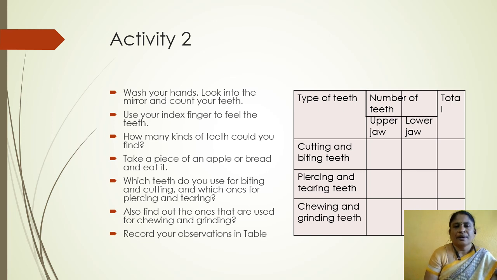Here is the table, children. Type of teeth, number of teeth present in the lower jaw and upper jaw, total teeth. So children, please fill in the table.